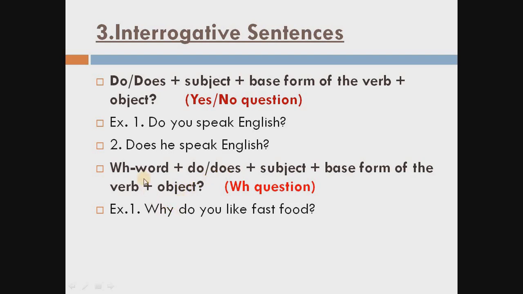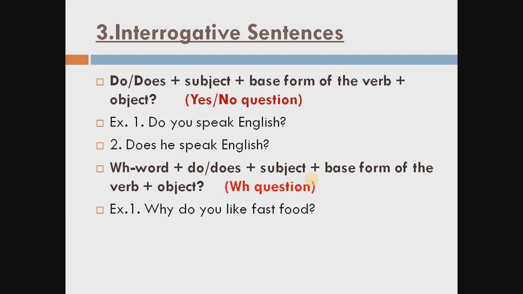See the example here. Why is the WH word. Do, why are we using here do? Because of you. You, we consider in the plural. So do you like, like is the main verb and fast food is the object. So this is the formation how to make questions, means interrogative sentences, for the simple present tense. Students, you have to learn all these formulas.